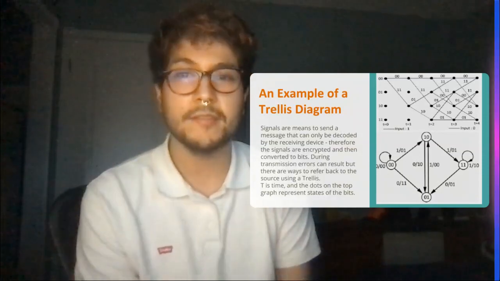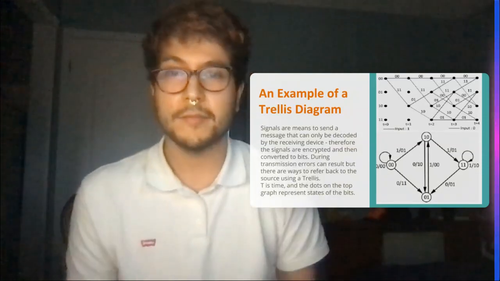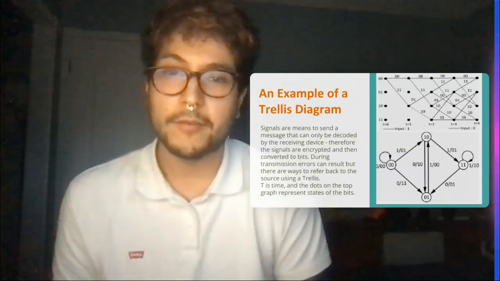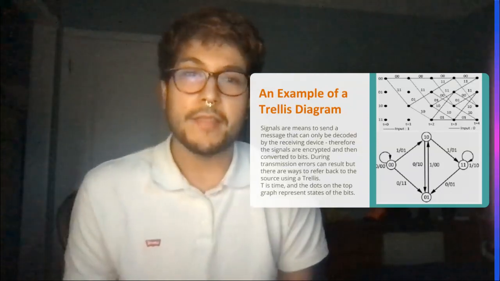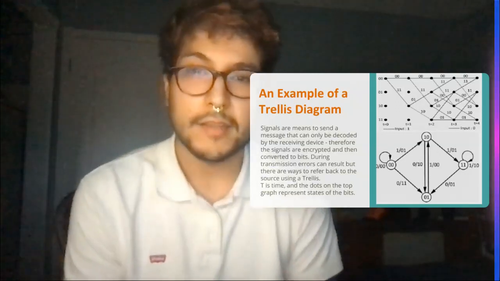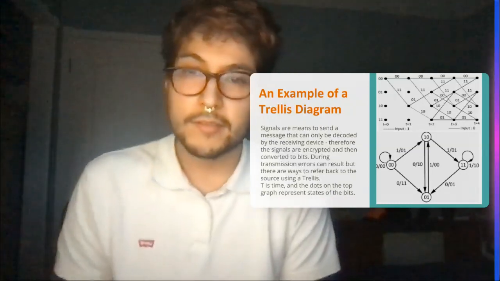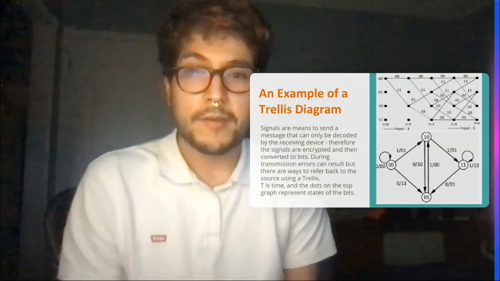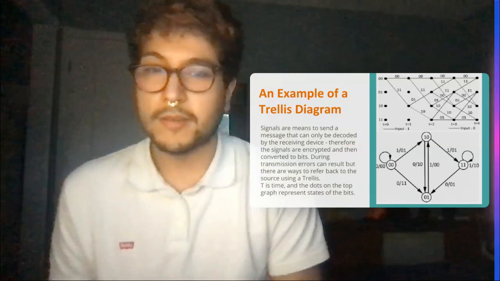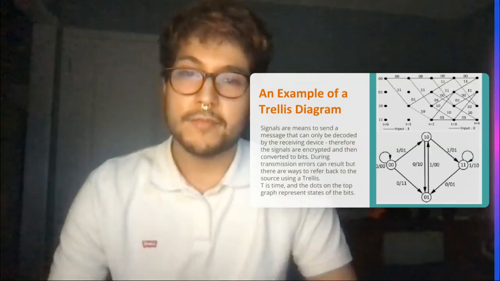So signals are a means to send a message, and they must be encoded using some kind of algorithm, and then that encoding is converted into bits like zeros and ones. And during this transmission of the zeros and ones, errors can result, and there are ways to refer back to the source using a trellis, using the time and the dots, which, as I mentioned, are the different states.